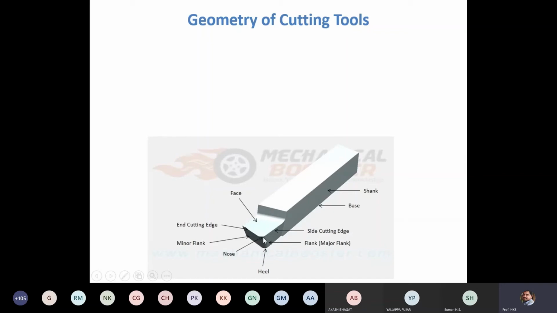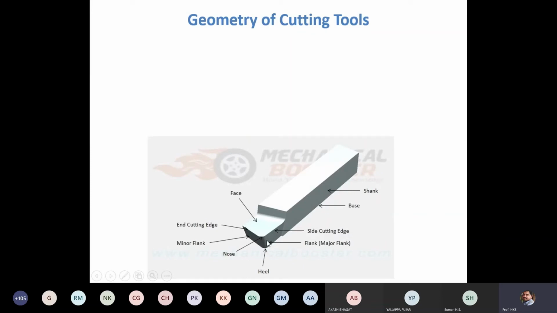Okay, instead of having a sharp corner, if you have a radius, that is considered the nose. It is denoted by nose radius. This is the nose. Instead of having a sharp corner, if you have a radius, that is called the nose.